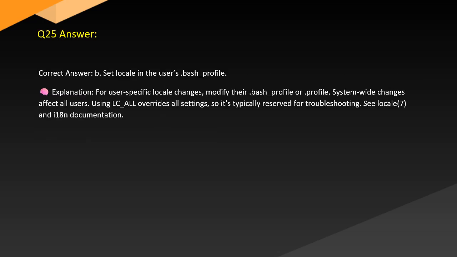Answer. Correct answer: B. Set locale in the user's bash profile. Explanation: For user-specific locale changes, modify that user's .bash_profile or .profile. System-wide changes affect all users. Using LC_ALL overrides all settings, so it's typically reserved for troubleshooting. See locale(7) and in documentation.